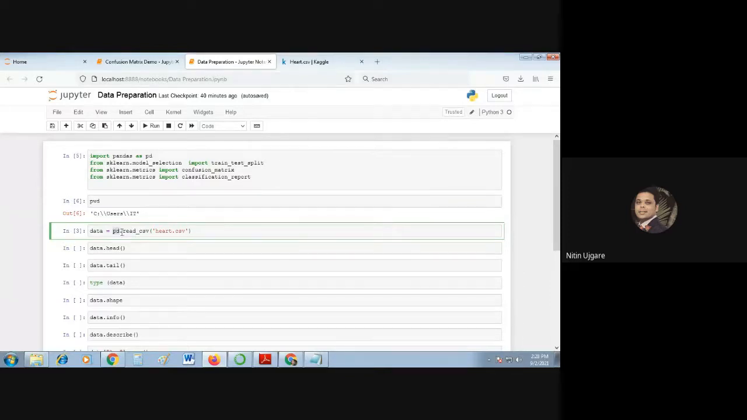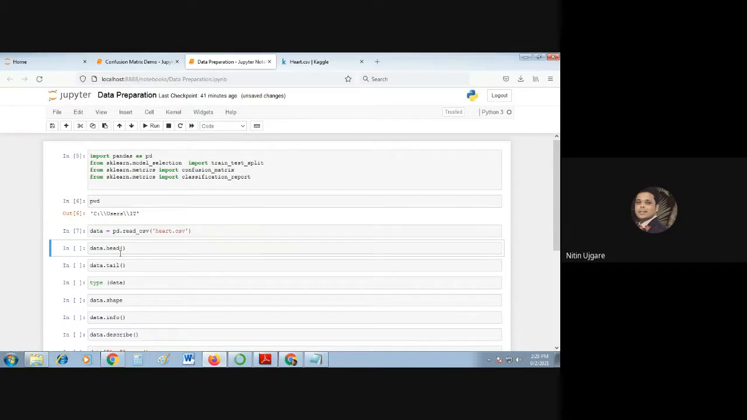So pd.read_csv, and in brackets the name of my data set, heart.csv. I'm storing all these 303 samples into this new data frame called data. So data is my new data frame, in which I am copying all the 303 rows of this data set called heart.csv, and then I will perform some operations on these samples. Okay, let's run this.